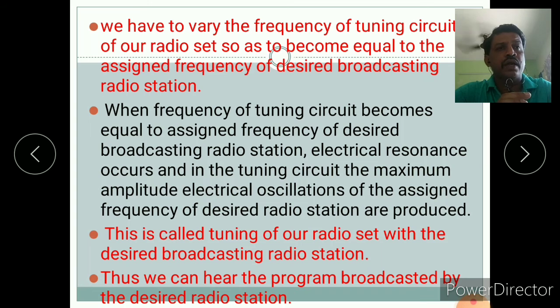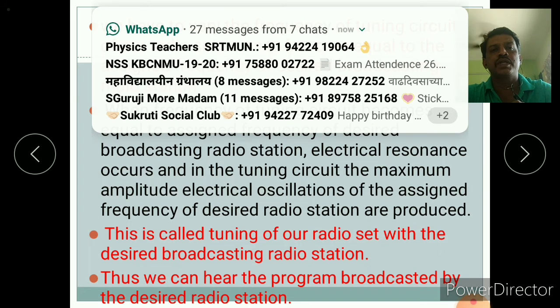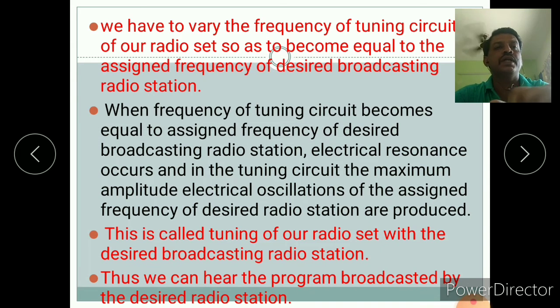If you have seen a radio, there are different tuning buttons. By adjusting that tuning button we can adjust the frequency, and therefore we can hear the sound of that particular station easily without any disturbance.